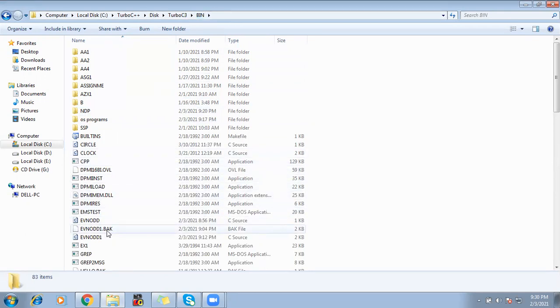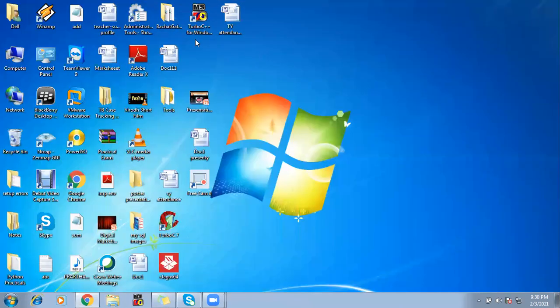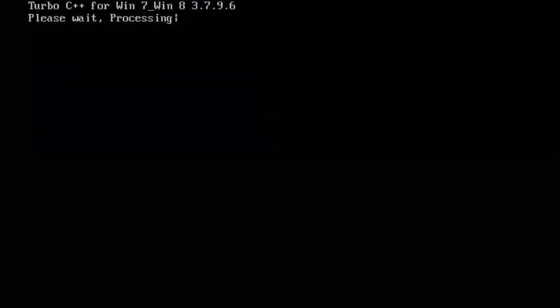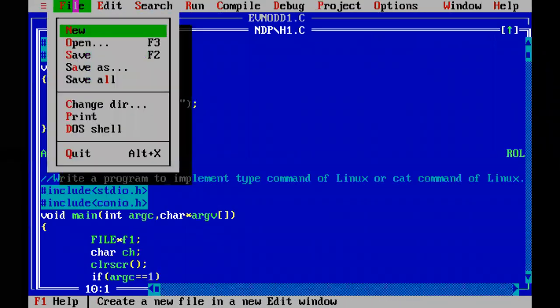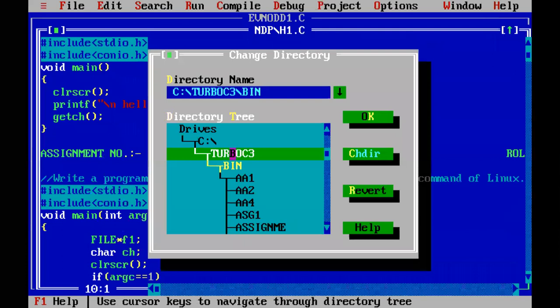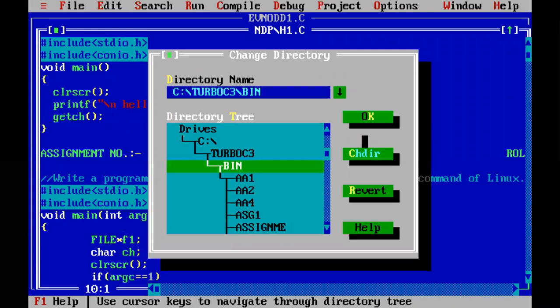So I have already created my C program of even odd. We will quickly switch to what program we are going to execute. So here you can see that my C program is here, right in the location inside C drive, disk, Turbo C3 and bin. So let us close this and get started with our program. Okay, so first thing which I have to do is change my directory location from some other folder to bin. I'm changing my directory location and okay.